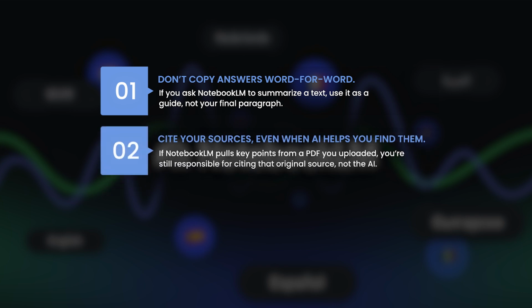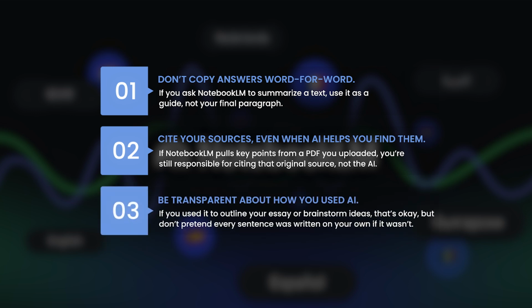Cite your sources, even when AI helps you find them. If NotebookLM pulls key points from a PDF you uploaded, you're still responsible for citing the original source, not the AI. Be transparent about how you used AI. If you used it to outline your essay or brainstorm ideas, that's okay, but don't pretend every sentence was written on your own if it was not.